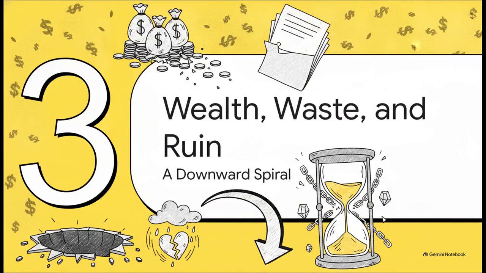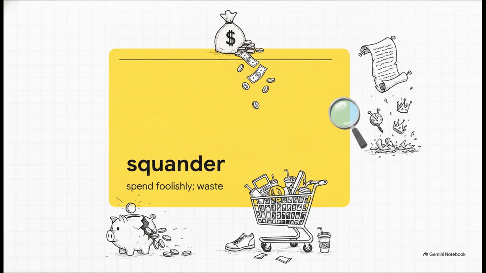Section 3. Wealth, waste, and ruin. A downward spiral. Let's shift gears to a slightly darker thematic chunk, a rapid-fire narrative of decline regarding wealth, misfortune, and the fallout that follows. It all starts when you squander or spend foolishly and waste your resources.